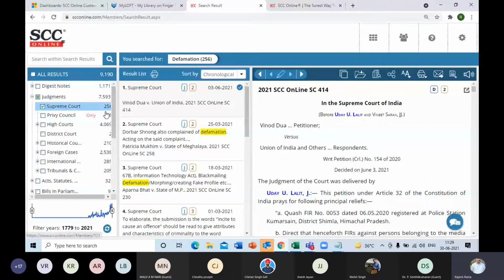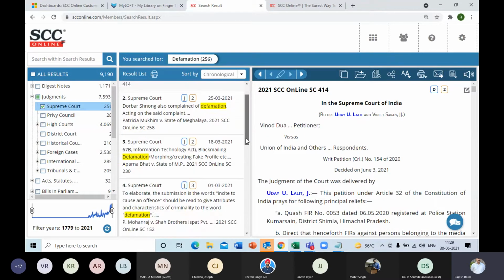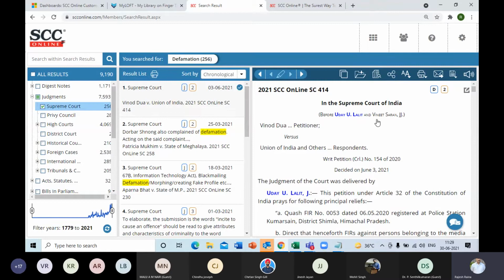But the results that we had previously had, there's a huge difference. There were only a few two-digit numbers of Supreme Court of India. Now we have 256 judgments. So you would have missed out on all these judgments or that much of information. And of course, the third column will display the text of the first in the result list that you have. So you can see the entire full text of that judgment in the third column.